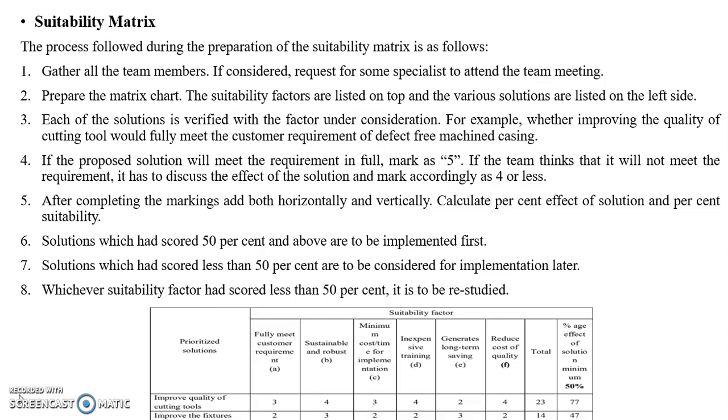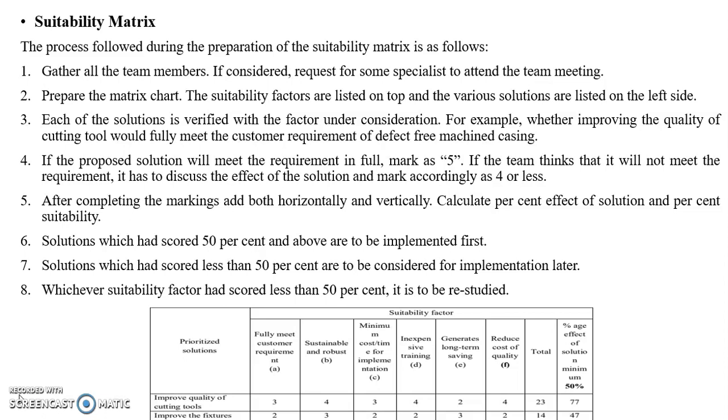And the final factor is finalize the improvement strategy. Based on the outcome of all the aspects described before, the team has to decide on the priority accorded to the solutions. It is better that the solution with minimum cost and time that will improve the performance is chosen first. When the team as well as management find the proposed solution giving results, this gently motivates all the stakeholders. These are the suitability factors.